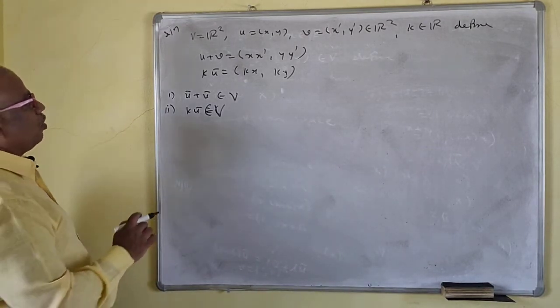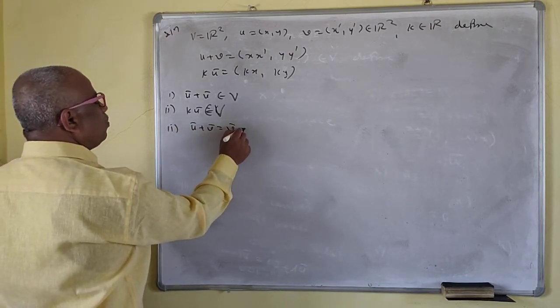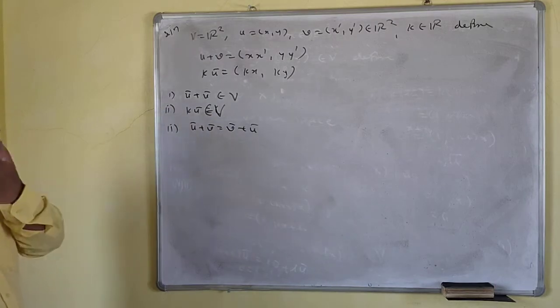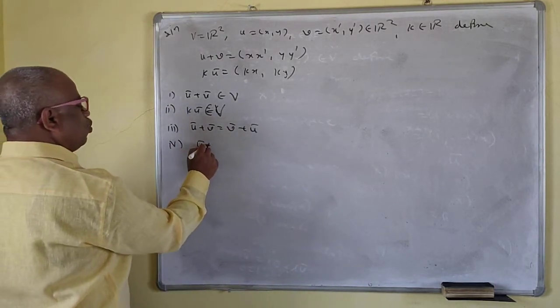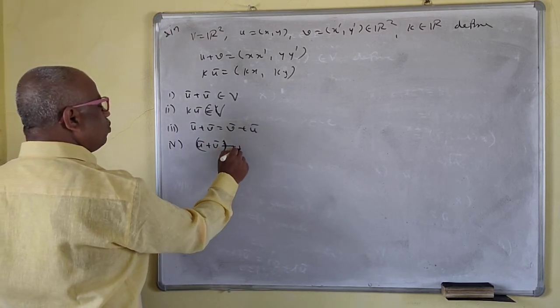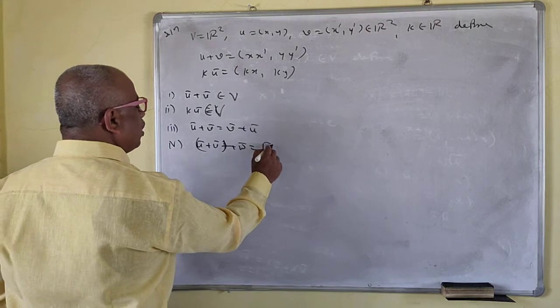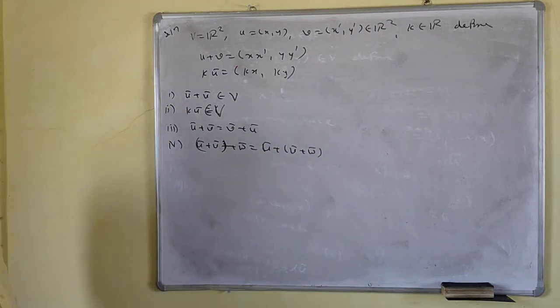Third, u bar plus v bar is the same as v bar plus u bar, this also holds. Fourth, u bar plus v bar plus w bar is the same as u bar plus v bar plus w bar, this also holds, no problem. We'll go for the identity now.